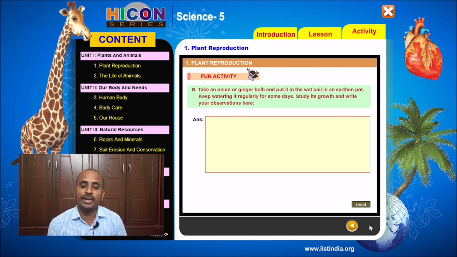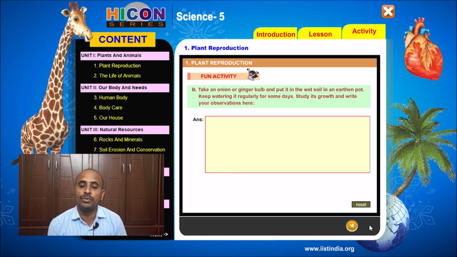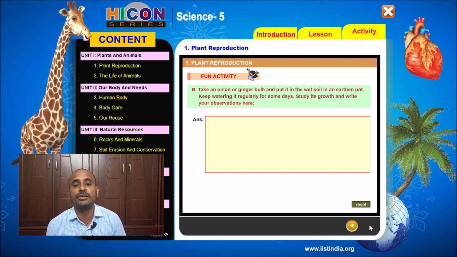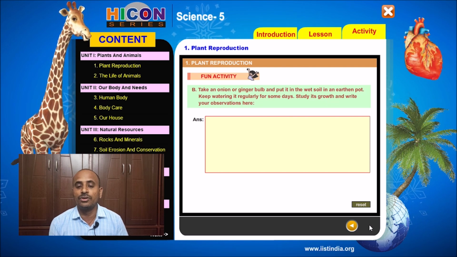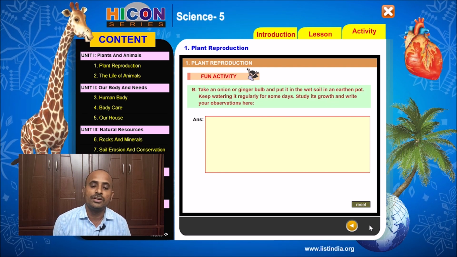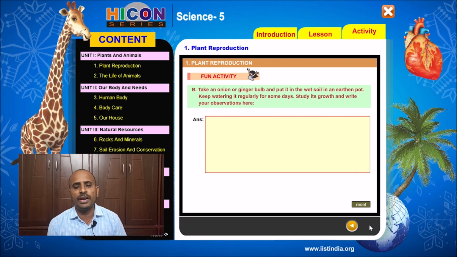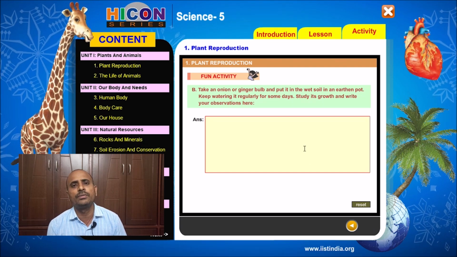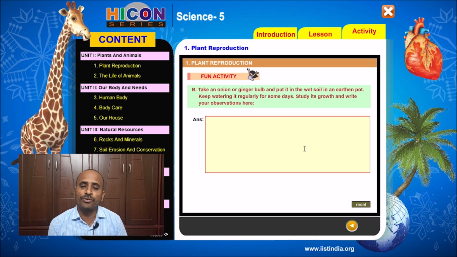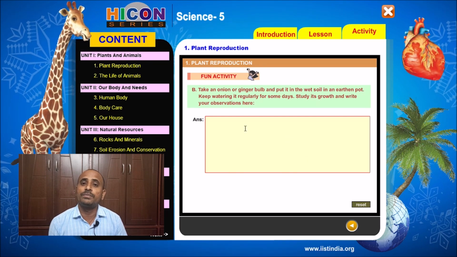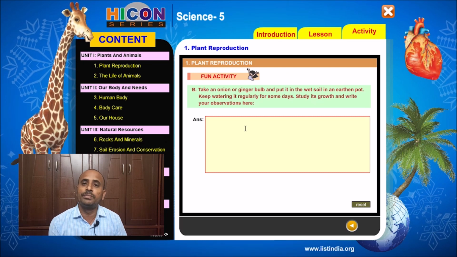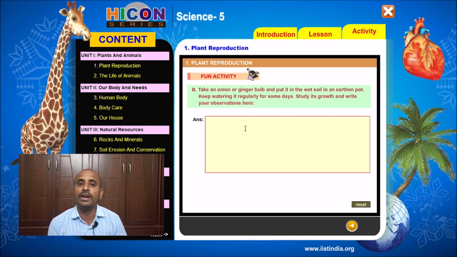That is, take an onion or ginger bulb and put it in the wet soil in an earthen pot. Keep watering it regularly for some days. Study its growth and write your observations here. So what do you observe? If you plant a ginger bulb or onion bulb in the soil and water it regularly, then you will observe the ginger buds produce a new plant.